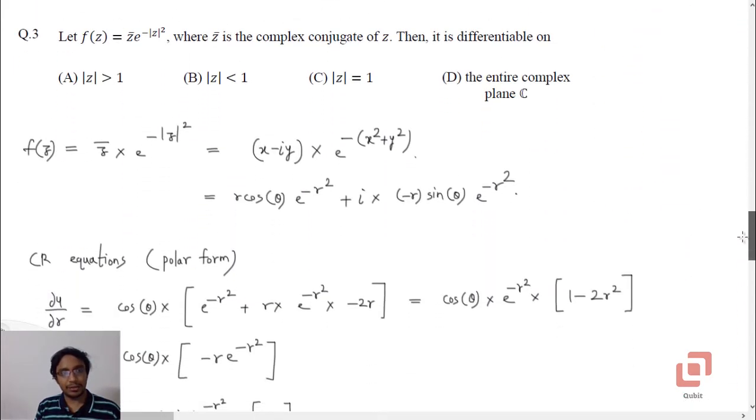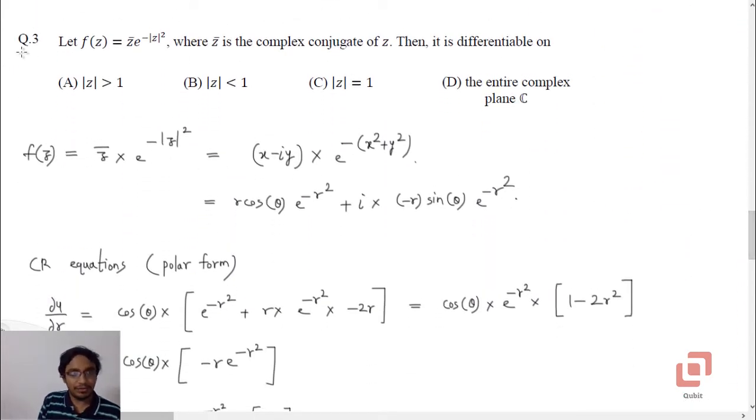Let us go to question 3 based on complex variables. Now this is one of the very rare instances where you can solve this question by using Cauchy-Riemann equations in the polar form. Suppose f of z is z bar into e to the power minus mod z squared, where z bar is the complex conjugate of z. Then it is differentiable on mod z greater than 1, mod z less than 1, mod z equal to 1, and the entire complex plane C.